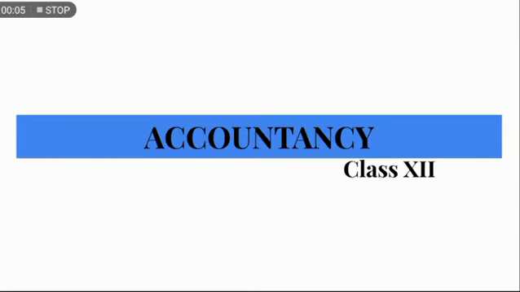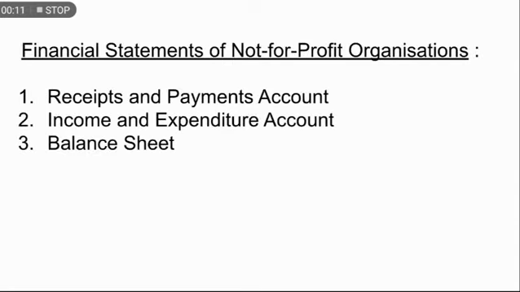Today we are going to start the second class for accountancy. So our topic for today is financial statements of not-for-profit organization. In the last class we did the meaning of not-for-profit organization, the characteristics, then the differentiation between profit-seeking and not-for-profit organization. I hope you all are clear with those topics, and if you are still in doubt, you can ask me.